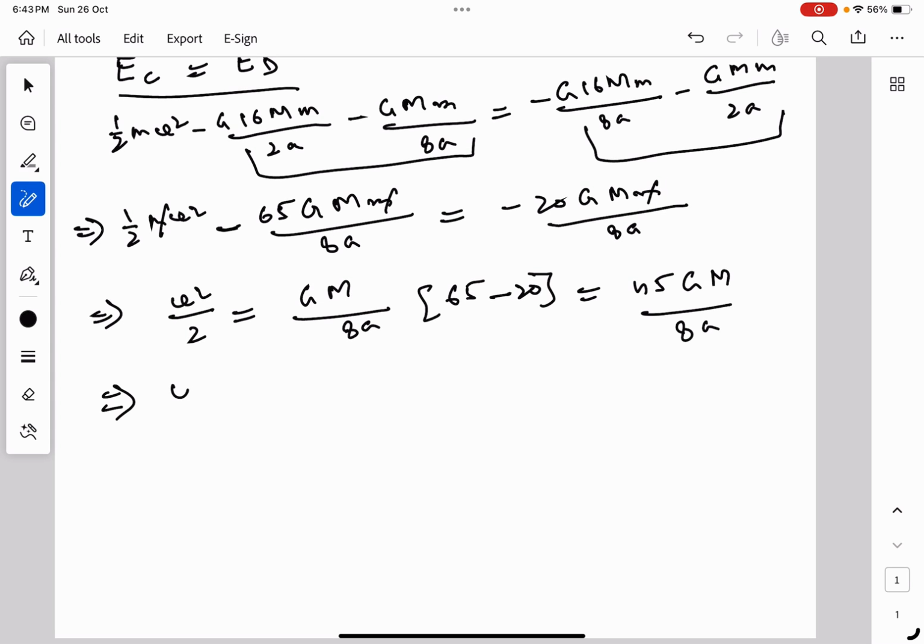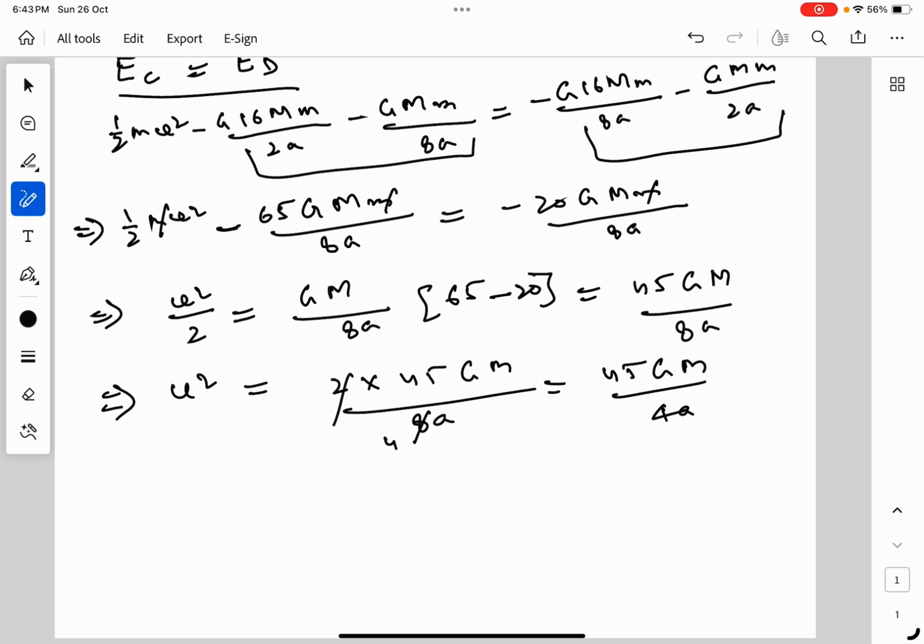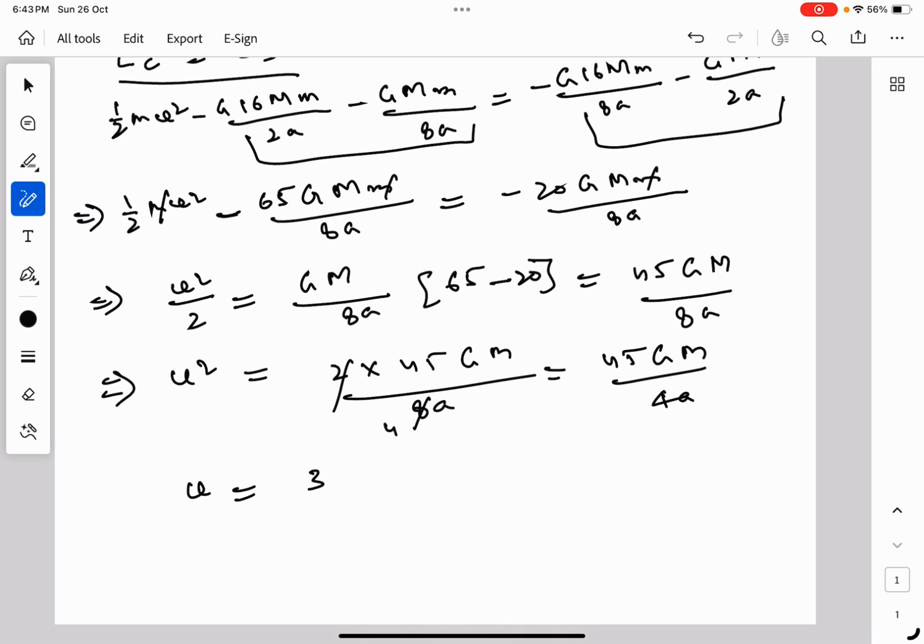So this can be written as v square equal to 2 into 45 GM upon 8a. This gives us 45 GM upon 4a. If we solve it, we will get 3 upon 2 root of 5GM upon a. This is the minimum speed required.